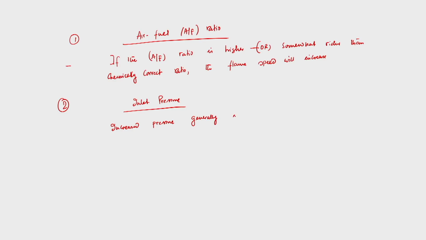That is what I discussed just now: if we use a somewhat richer air fuel ratio, we ensure that the combustion will be more efficient. That means the rate of chemical reaction should be high, which in turn will increase the flame speed.